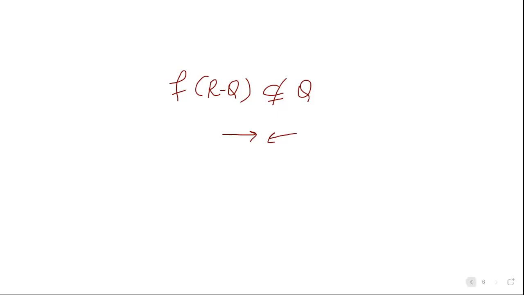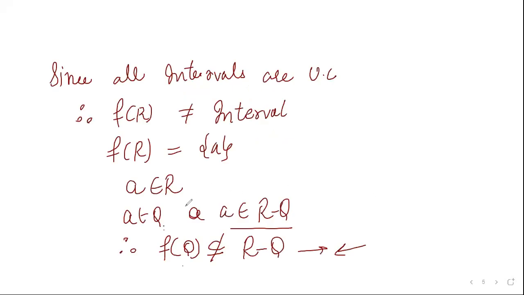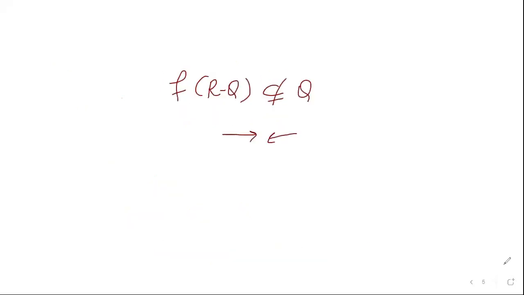So A can be rational at one time or irrational. It can't be both at one time, but we need both, so that the image set of rational will be contained in irrational and the image set of irrational will be contained in rational.